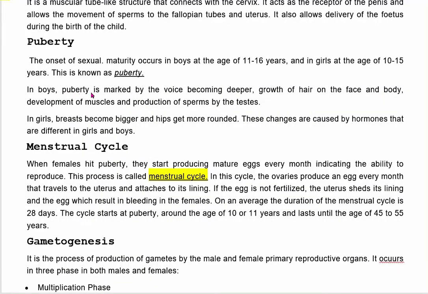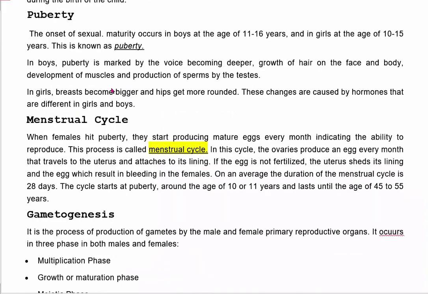In boys, puberty is recognized by the following features. After puberty, the voice becomes deeper, there is growth of hair on face and body, development of muscles, and production of sperms by the testes. In girls, it is marked by breasts becoming bigger and hips getting more rounded. These changes are caused by hormones that are different in girls and boys.